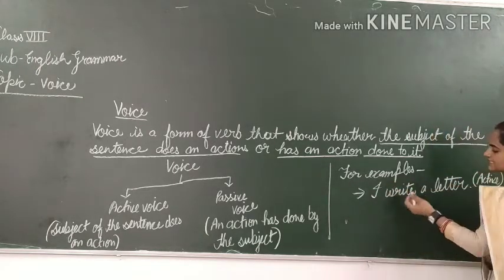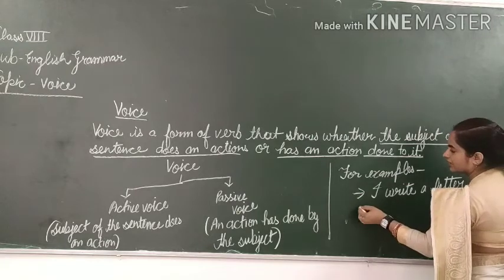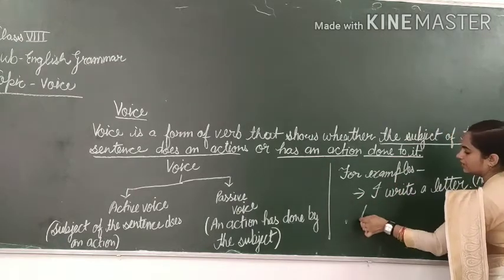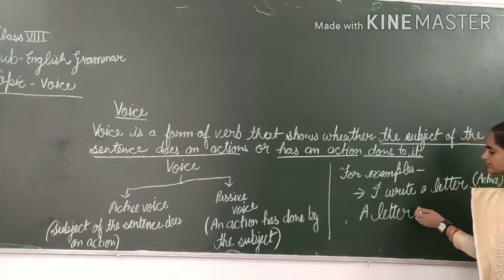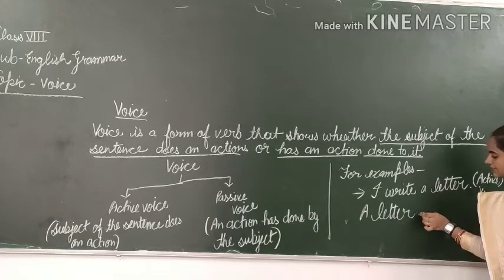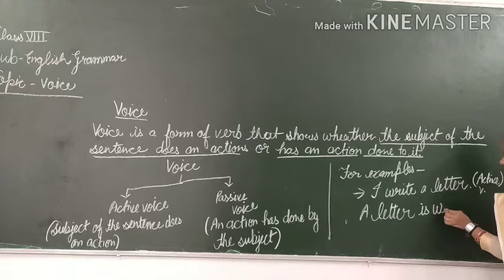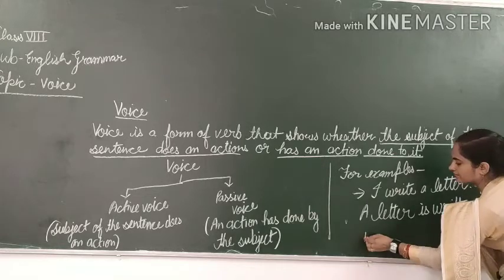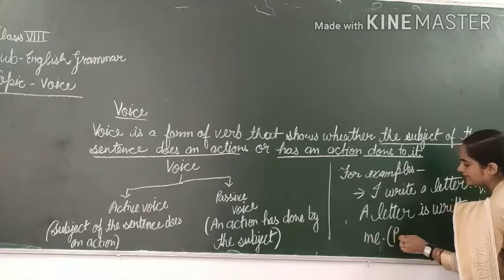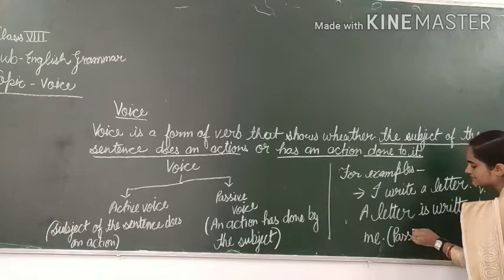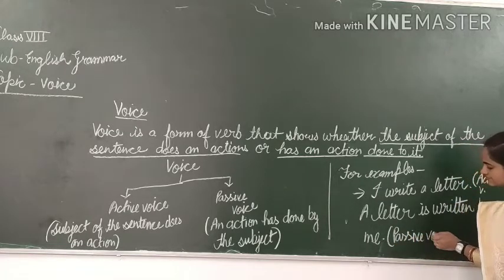Now we will change this sentence into passive voice. A letter is written by me. This sentence is in passive voice.